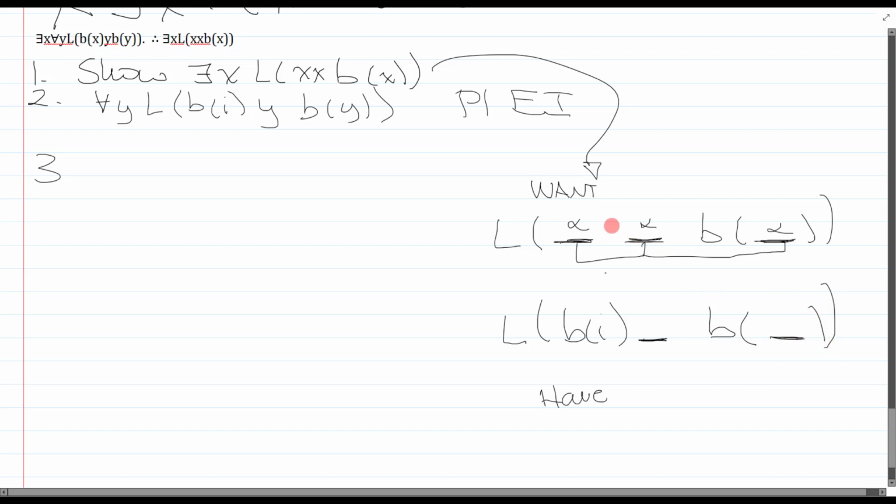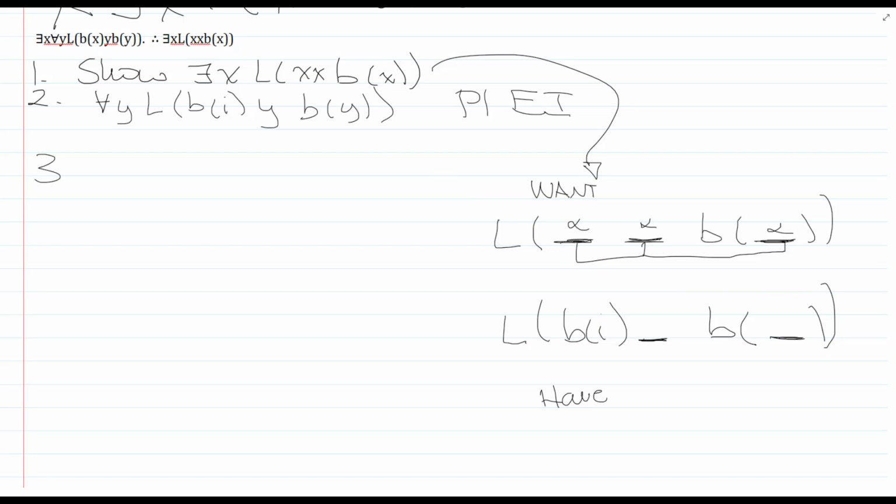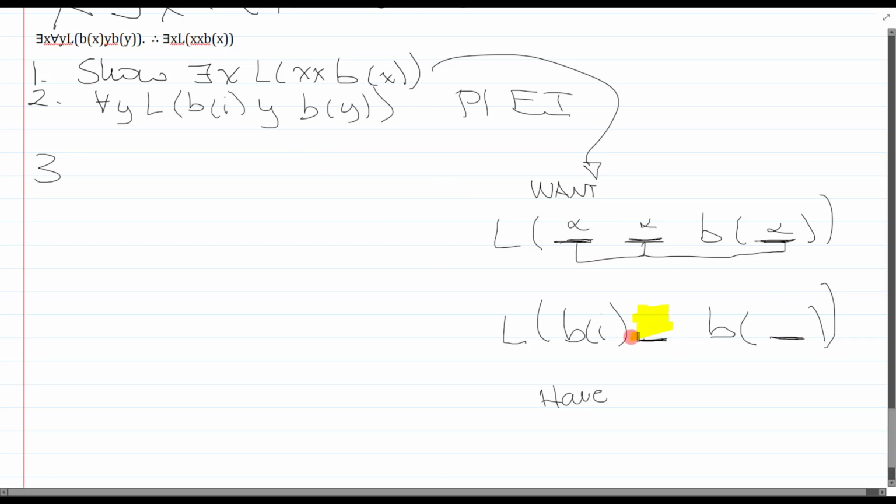So I've stacked these on top of each other, and the trick is I can make these slots whatever I want so long as they are the same, because this will be the result of a UI from line 2. So this will say 2 UI. That's how I'm going to get it.